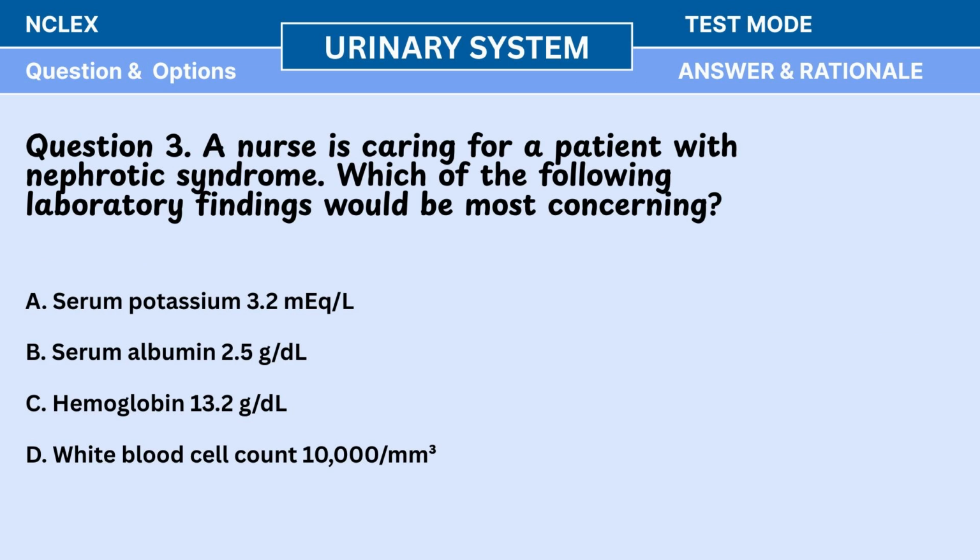Question 3. A nurse is caring for a patient with nephrotic syndrome. Which of the following laboratory findings would be most concerning? A. Serum potassium 3.2 milliequivalent per liter. B. Serum albumin 2.5 gram per deciliter. C. Hemoglobin 13.2 gram per deciliter. D. White blood cell count 10,000 per cubic millimeter.